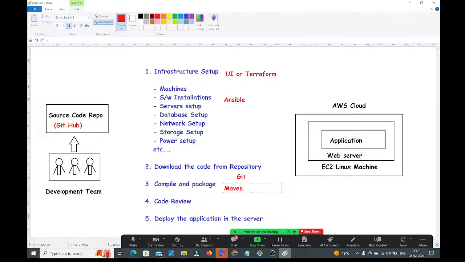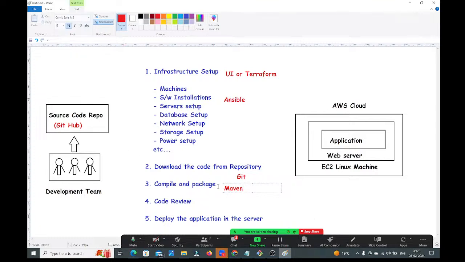Right, here we need to verify whether the developer has followed the proper coding standards or not. Whether the developer has written the unit test cases or not. Whether all the unit test cases are successful or not. Whether code coverage above 80% is there or not. You need to verify, man. How will you do it? Manually? We don't know how to write anything. How can we do it manually?